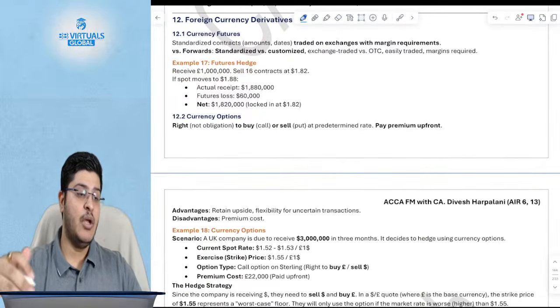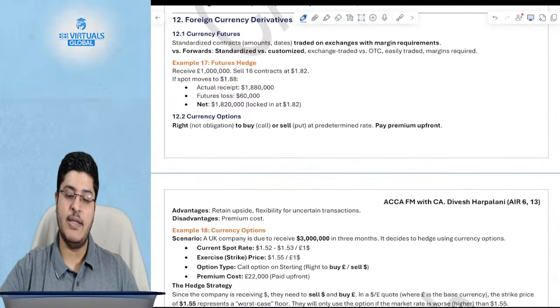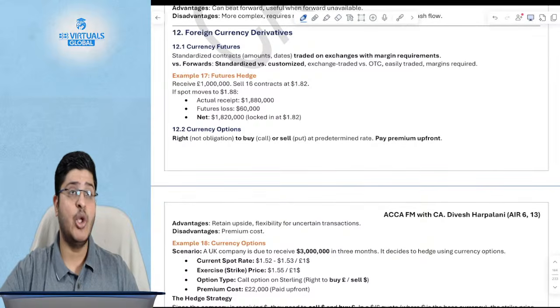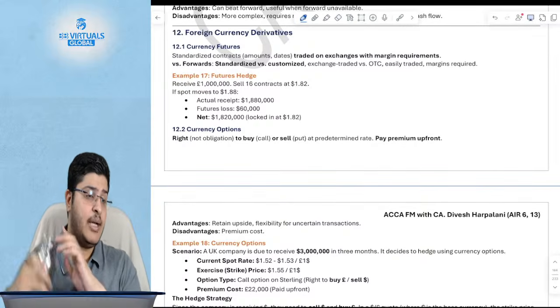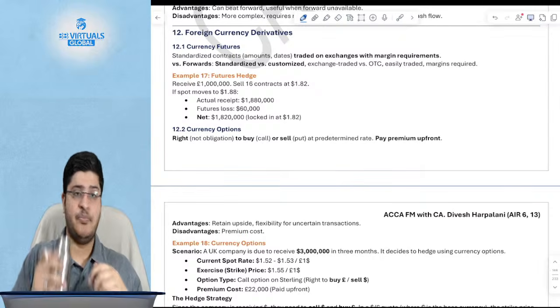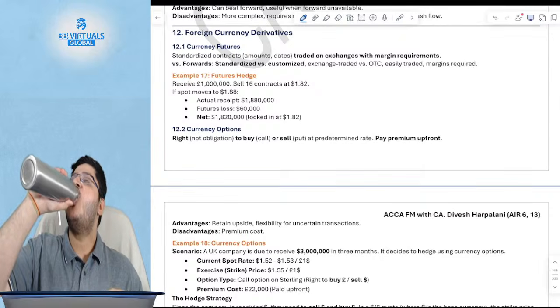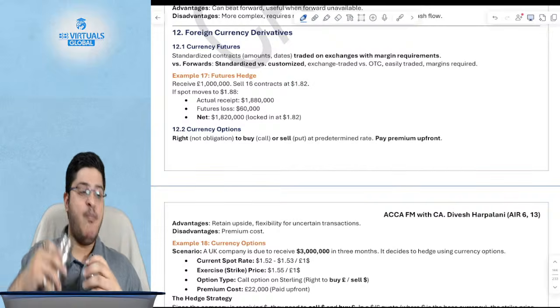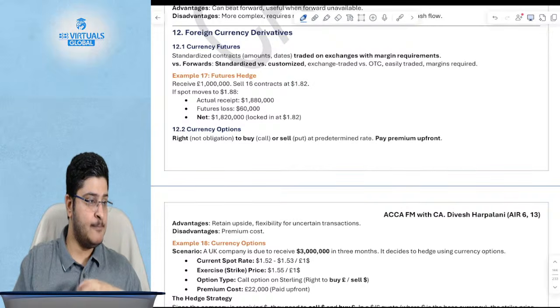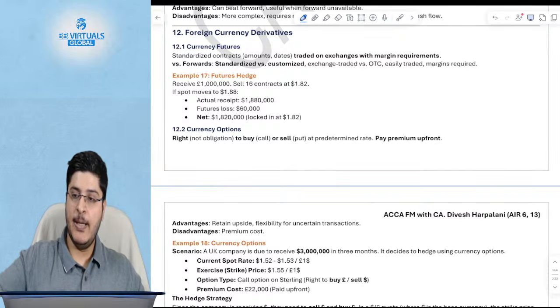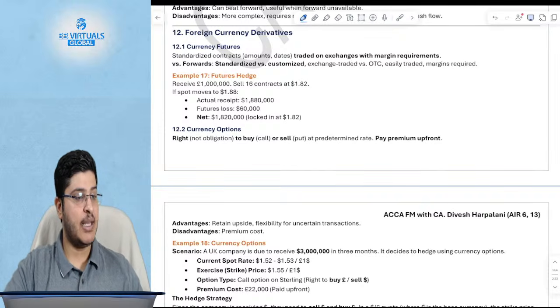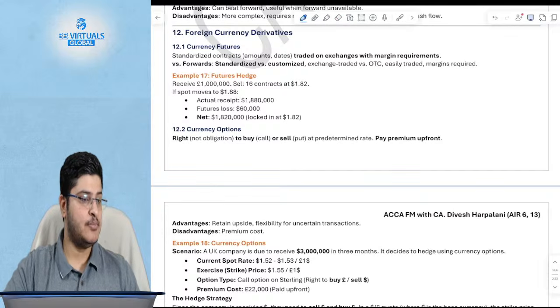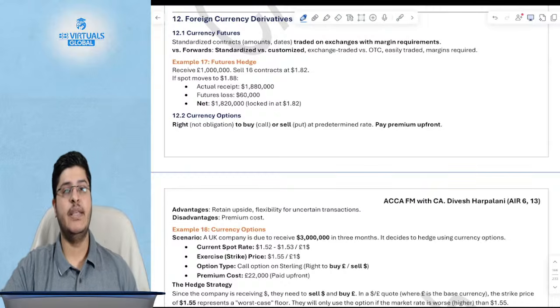Now quickly moving to foreign currency derivatives. But until now, is this clear? Are both forward rates and money market rates clear, guys? Please let me know on the chat box. Are both of these clear, guys? Please let me know. I will wait before I start the currency futures.